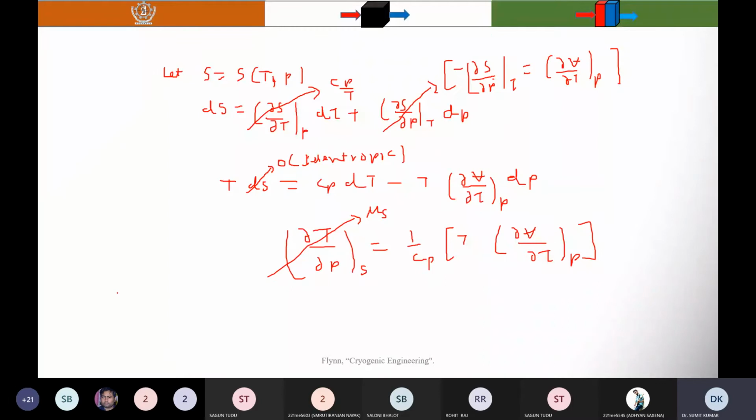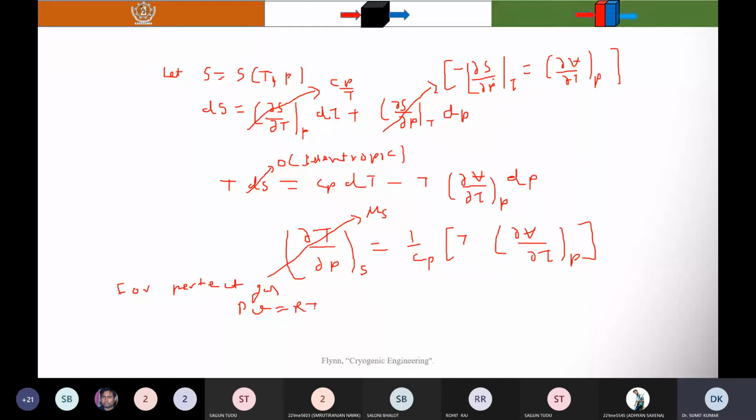For a perfect gas, or ideal gas, if you know that PV is equal to RT, now you can differentiate.